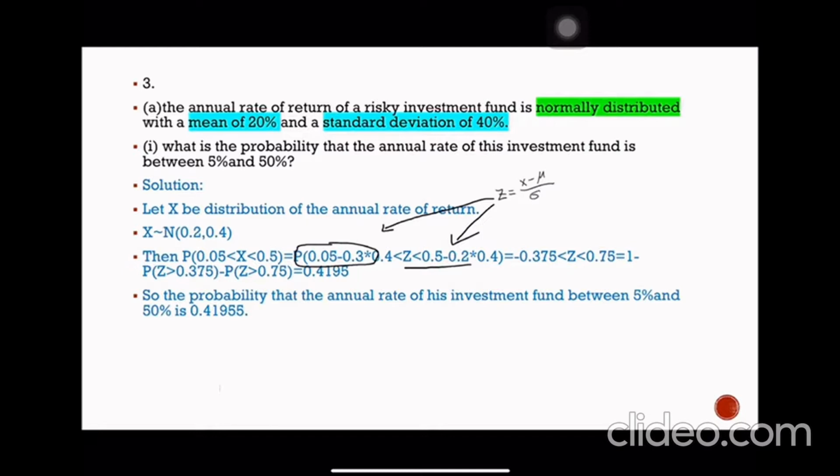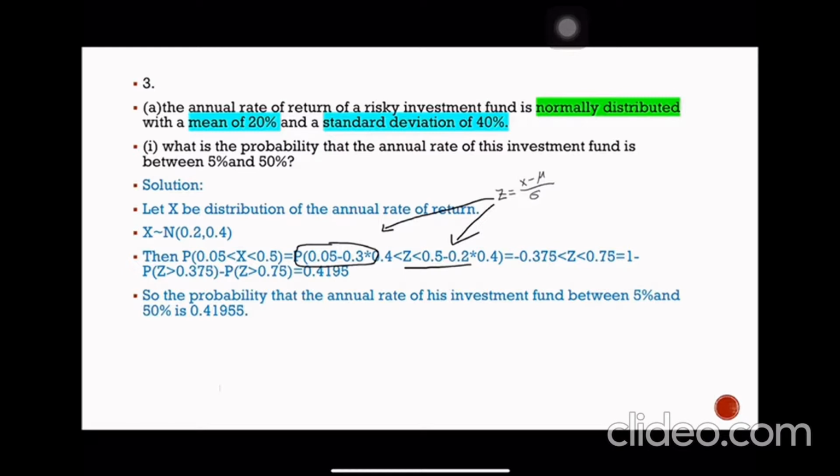So the first step is let x be the distribution of the annual rate of return. We write this because x follows a normal distribution. Then we have this equation: x is smaller than 0.5 and bigger than 0.05.